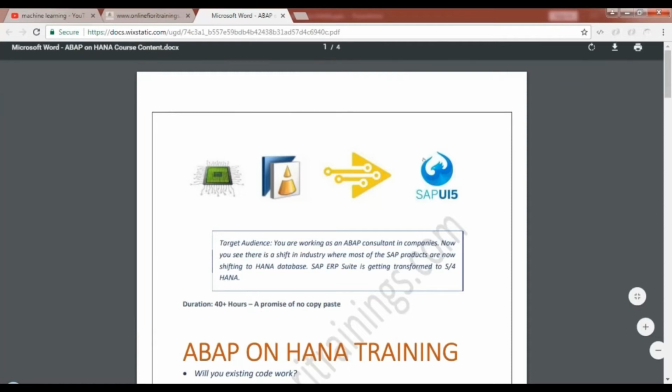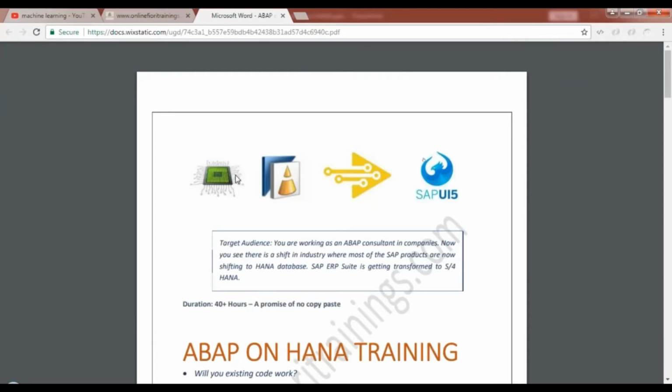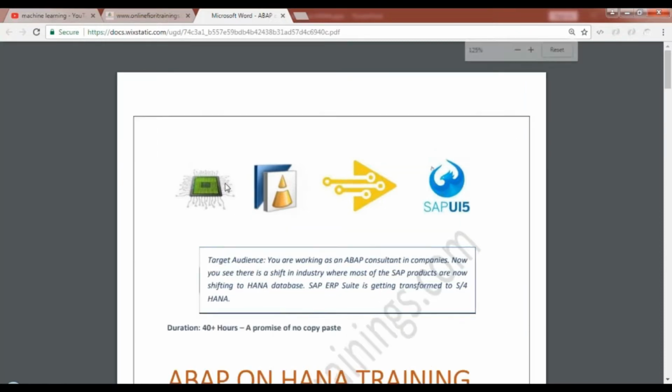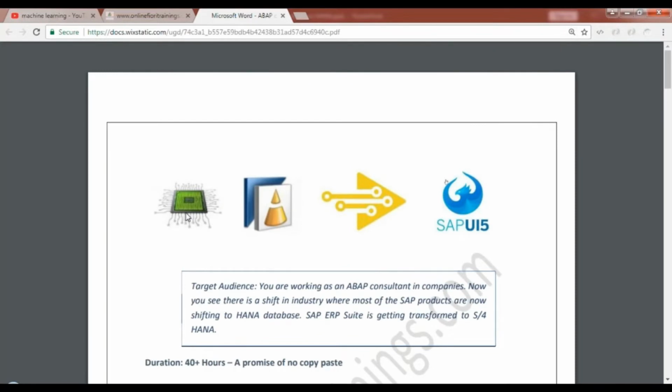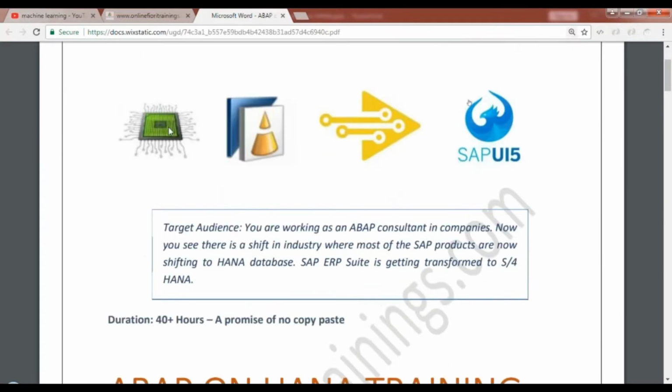will be covered in this course. So you can see four nice tiny pictures which explain a lot about this training. The first picture shows a chip, which indicates an in-memory database, which is nothing but your SAP HANA. Irrespective of whether you know HANA or not, I will take you through the introduction of SAP HANA for you to gain the maturity